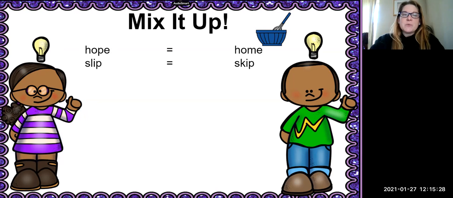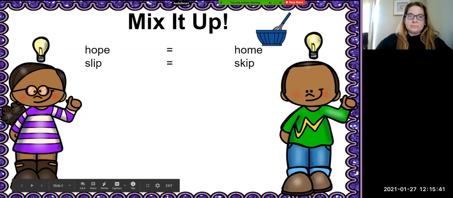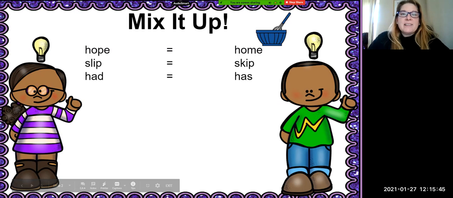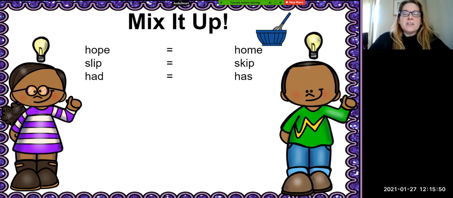Good. Our next word is the word had. Had. You're going to change the d to z. The new word is has. Good. All right, our next word is cloud. Cloud. And you're going to change the l to r. The new word is crowd.